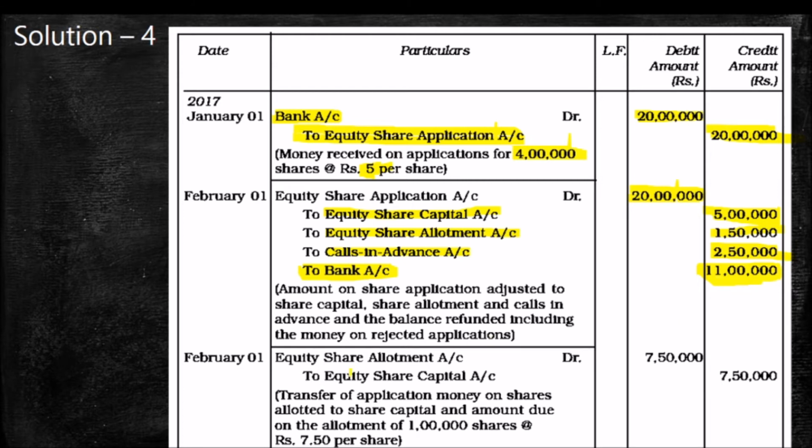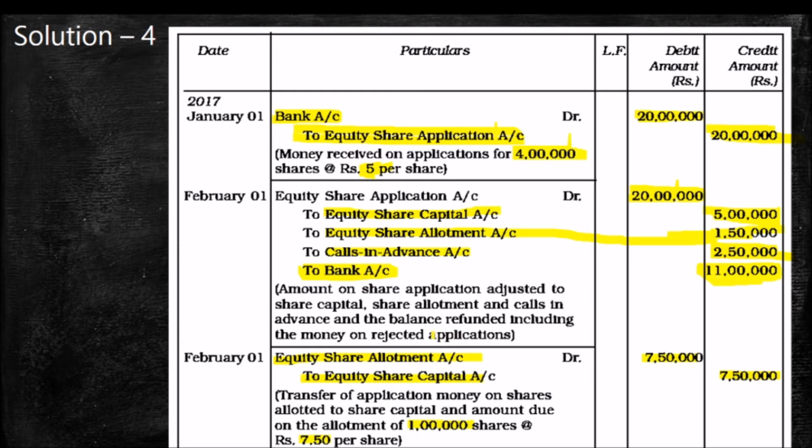Next entry, equity share allotment to equity share capital 1 lakh into 7.5. The entry for allotment money due. So we have to get 7,50,000 at the time of allotment, but already there is an allotment money adjusted from excess application 1,50,000.